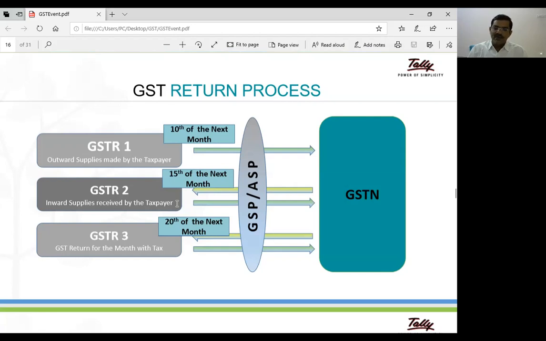In case of an interstate transaction, IGST, integrated GST, is applicable. Here the tax rate is 18% IGST. If we import a product from outside India, we first have to pay basic customs duty, then integrated GST. Like that, we have to pay two kinds of taxes. So this is my presentation.